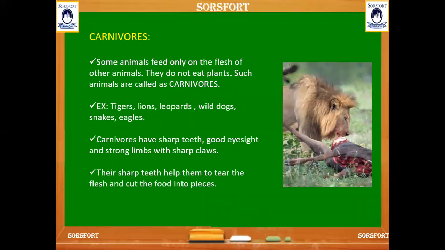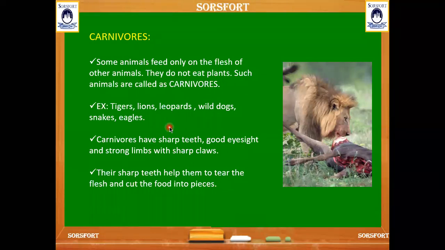And here come the carnivores. Carnivores are the animals which eat the flesh of other animals. They do not eat plants. Here are examples of them: tiger, lion, leopard, wild dogs, snakes, and eagles.